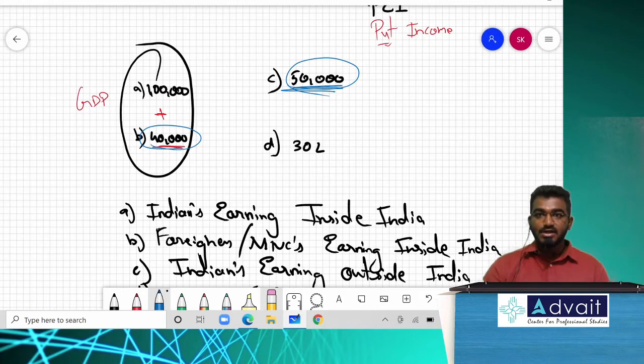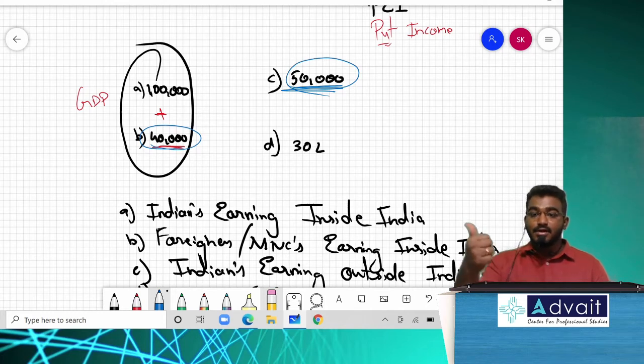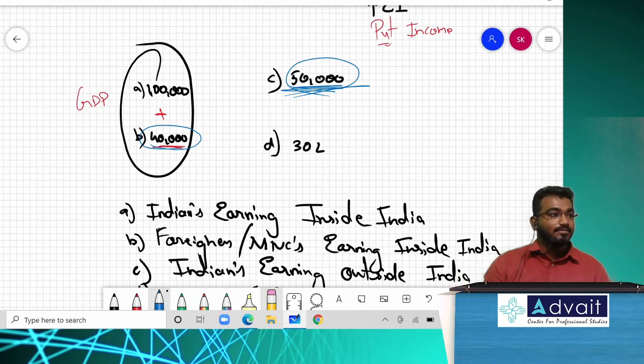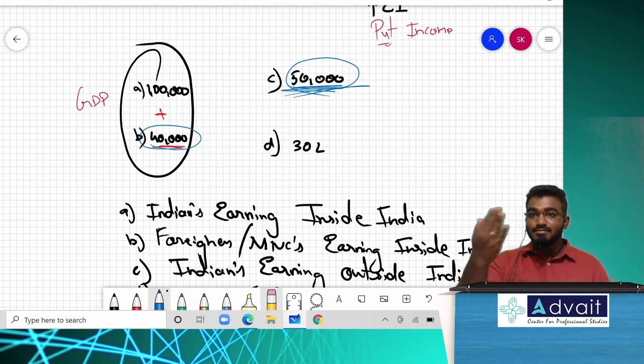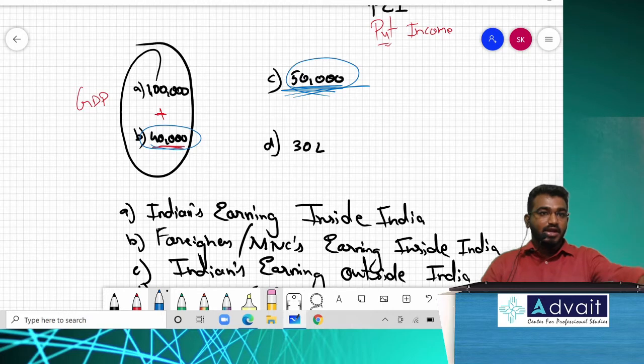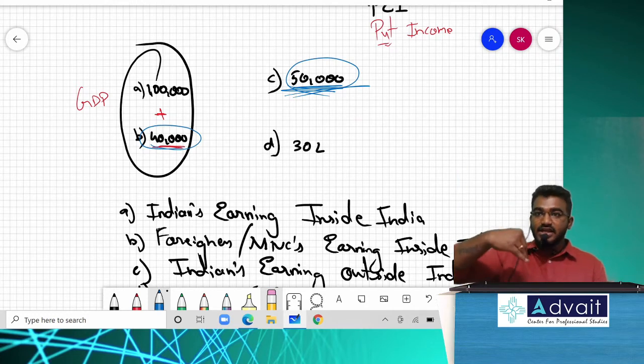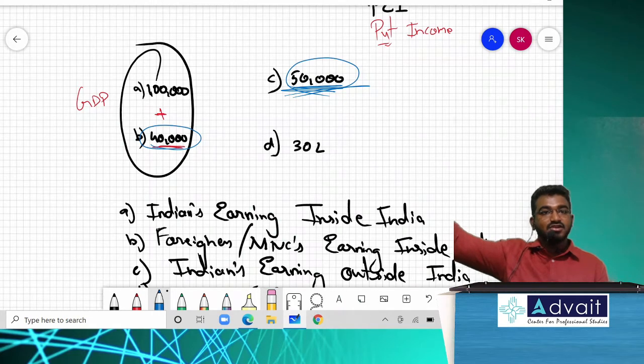So, what to do with this? Remember, this category B, whatever the foreigners have earned inside India, is factor income payable to abroad. Next, category C is factor income receivable from abroad. What is category B? Factor income payable to abroad. Sir, we need to pay it to the outside world. What is category C? The outside world should give me the money, or I should receive the money from the outside world. That is, we Indians have earned outside India, and that money has to come inside India.